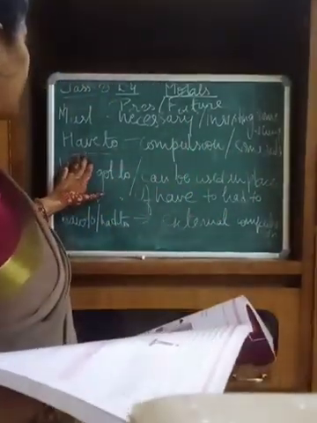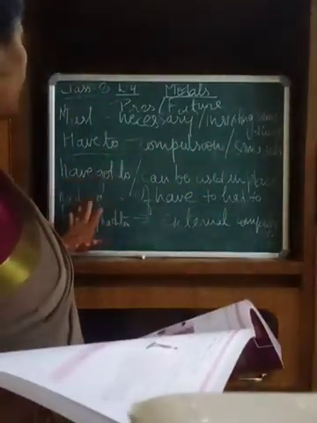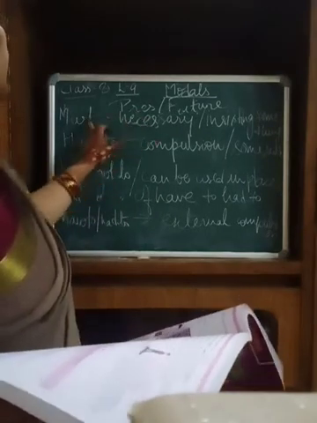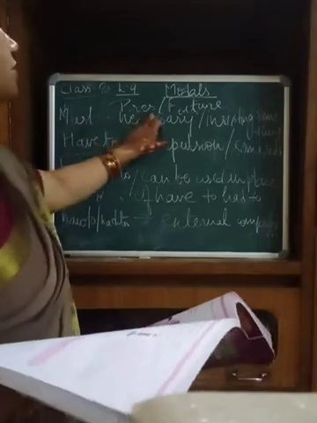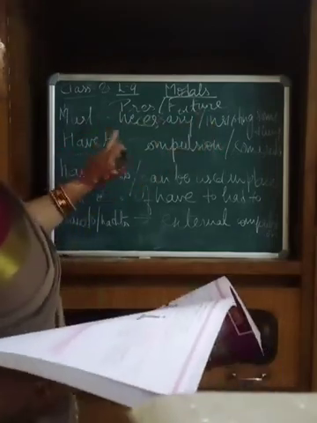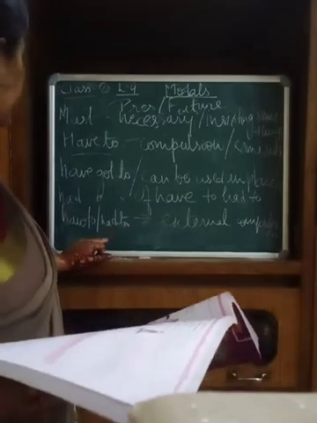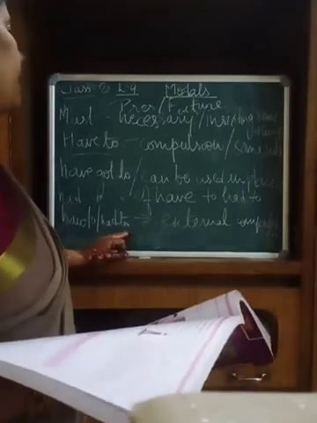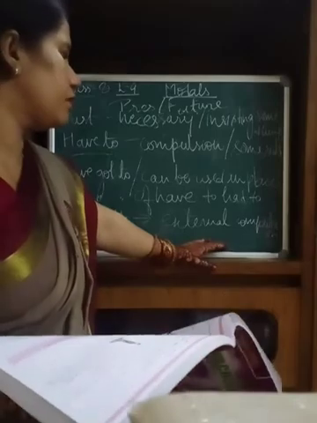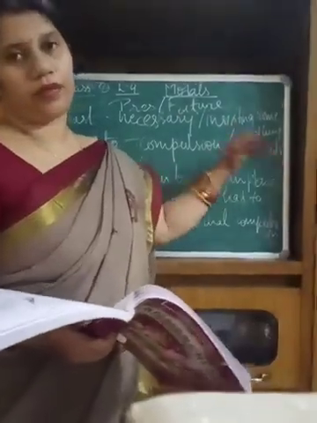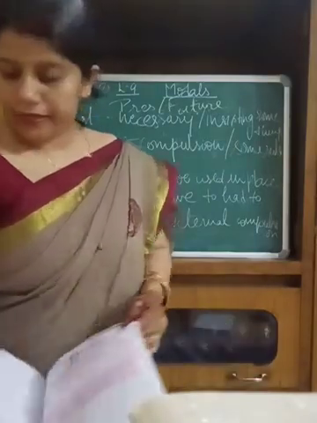In place of have to we can use have got to and had got to. When we use must and have to, we can use them in the present and the future, but when there is a past tense, we use the word had to. The words have to and had to we use for external compulsion and for some rules also.